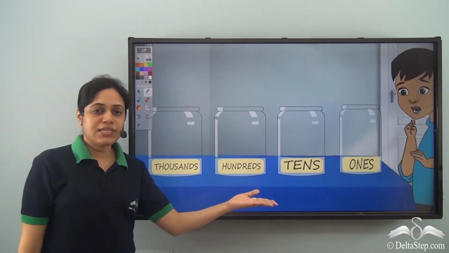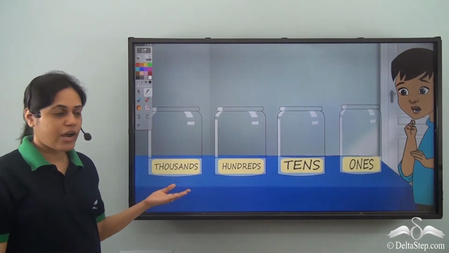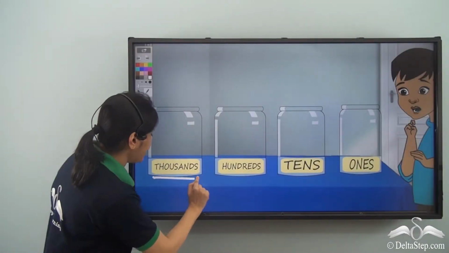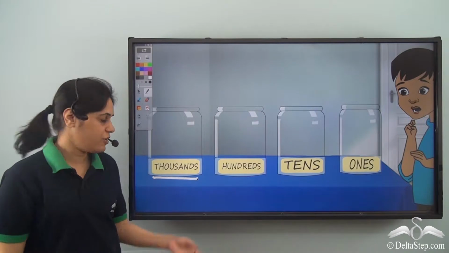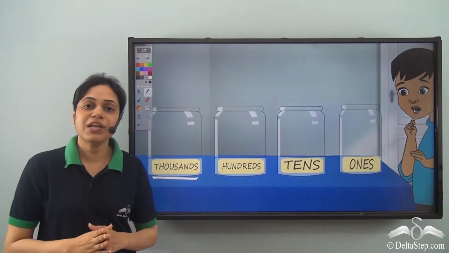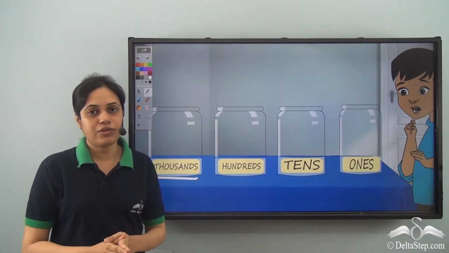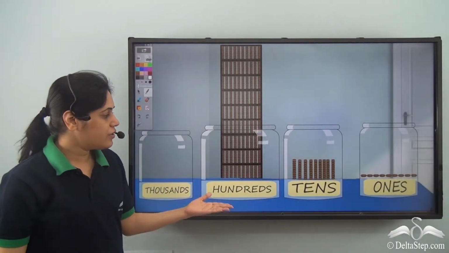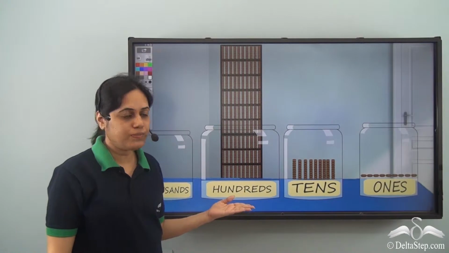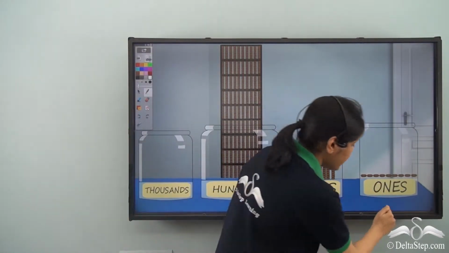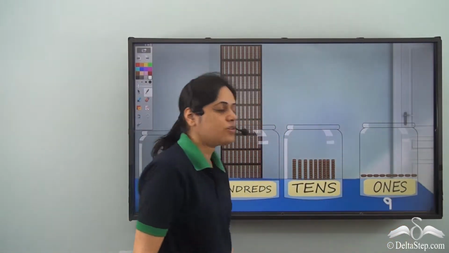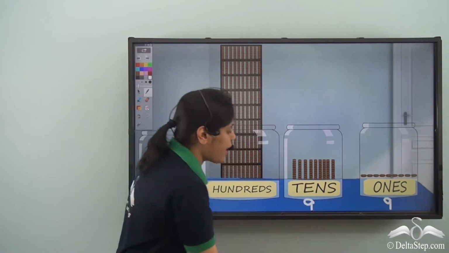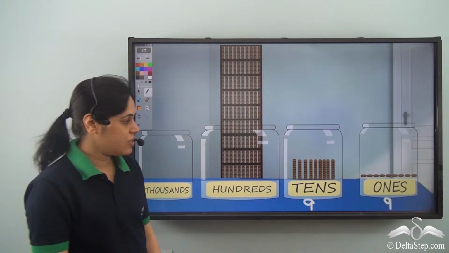Now Abir sees that there is one more jar to the left of the hundreds jar. This jar is named the thousands jar. Now let us see what happens. Over here, how many cookies are there? This jar has 9 single cookies or 9 ones. This jar has 9 piles of 10 cookies.